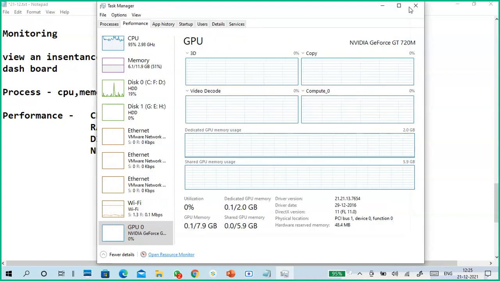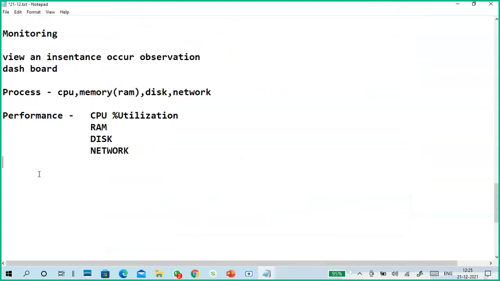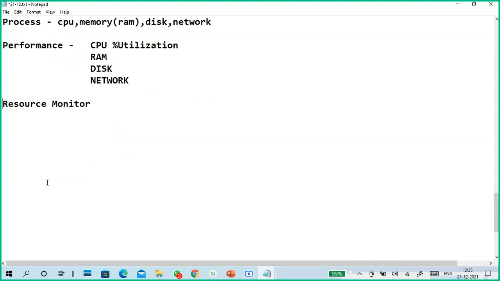Okay, this is a resource monitor. What is the utilization of your resource? Resource monitors. So what are the resources? CPU, RAM, and disk. How much process is running? One more type of monitoring is application monitoring.